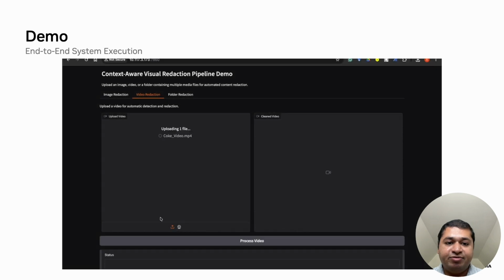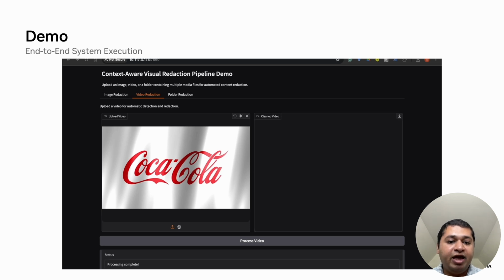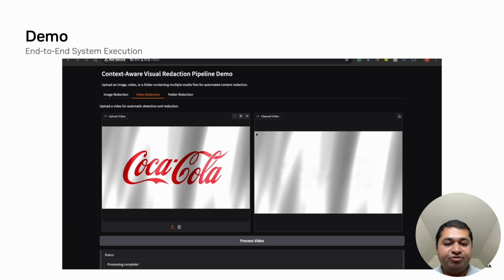Let's see it in action on this video. And you can see in the output, the logo has been eliminated entirely without introducing any kind of temporal flickering or any background distortion.